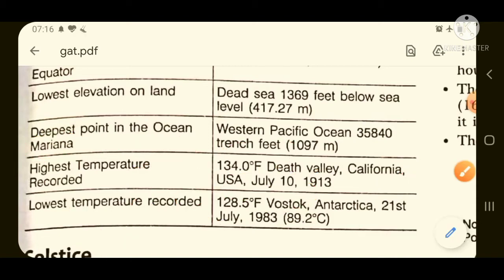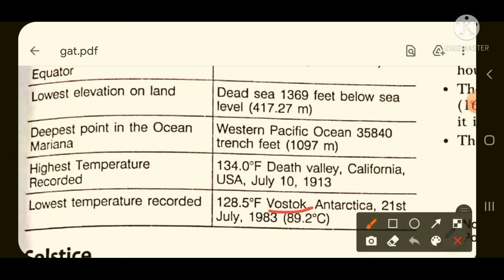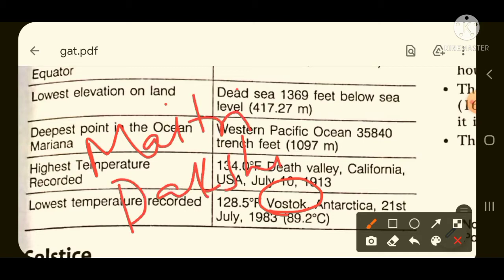And another thing is that Vostok is a research station. And what are the research stations India has? India has got research stations like Maitri, Dakshin Gangotri.